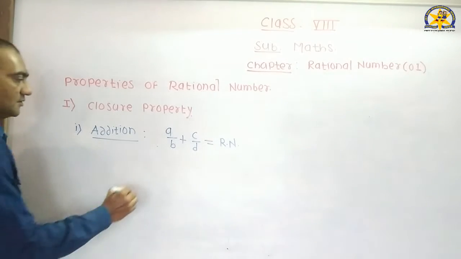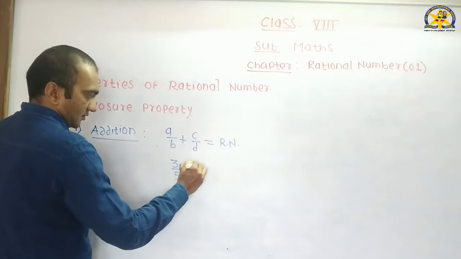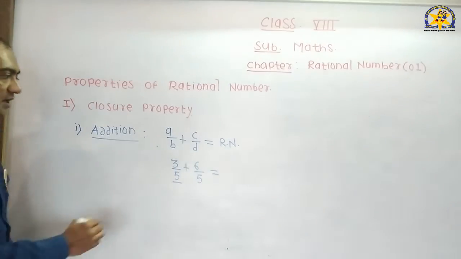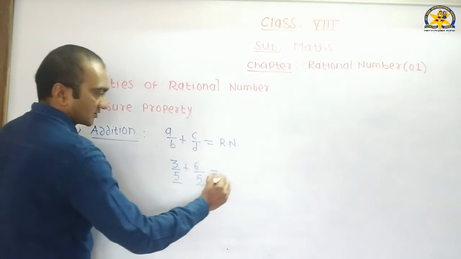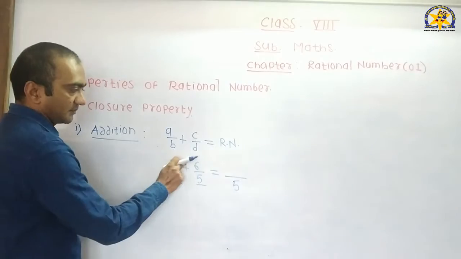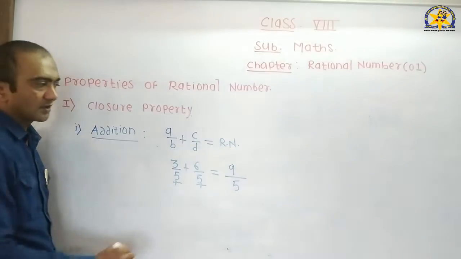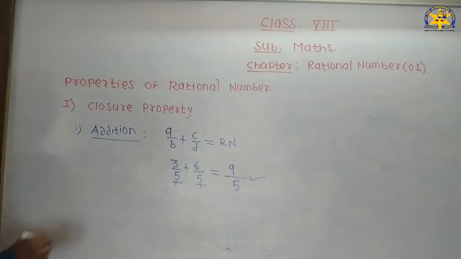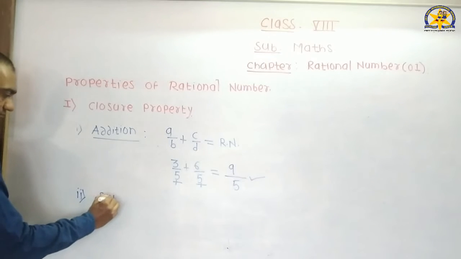For example, 3 by 5 plus 6 by 5. 3 by 5 is the first rational number and 6 by 5 is the second rational number. We have to make their sum. Their denominators are same, so take denominator 5. Make the sum of numerators, 3 plus 6, that is 9. If we add two rational numbers, we get a rational number. Understand?